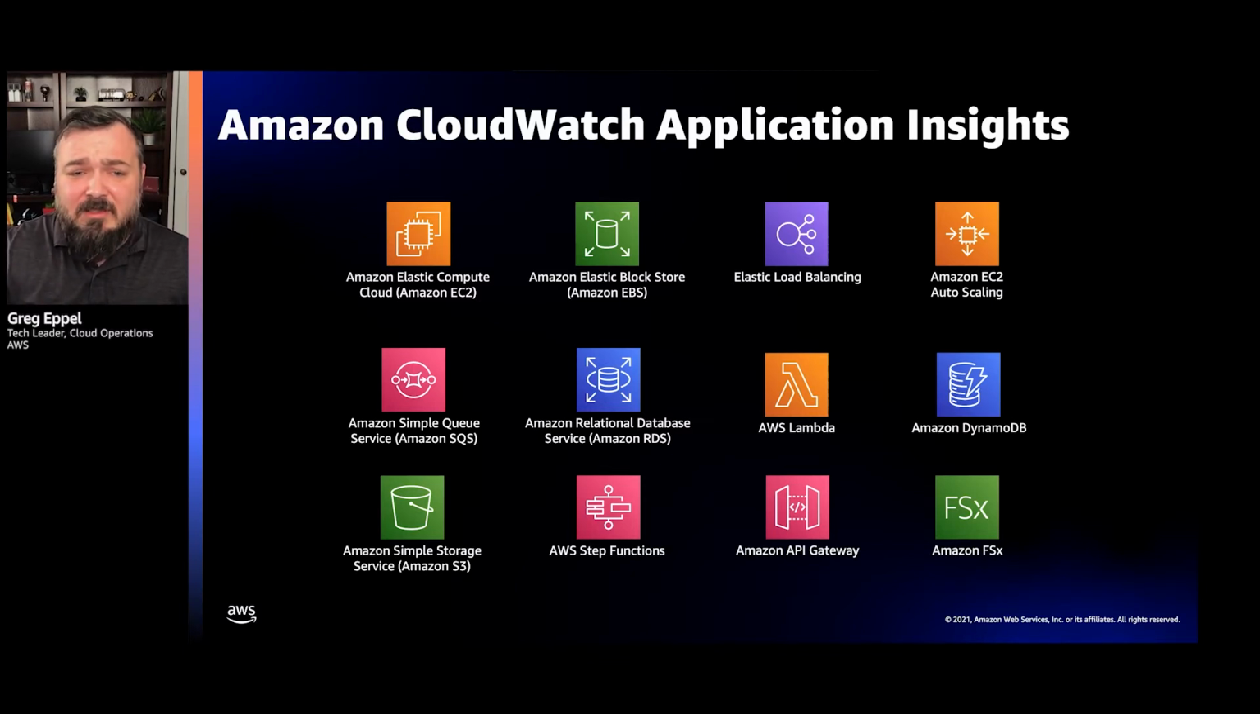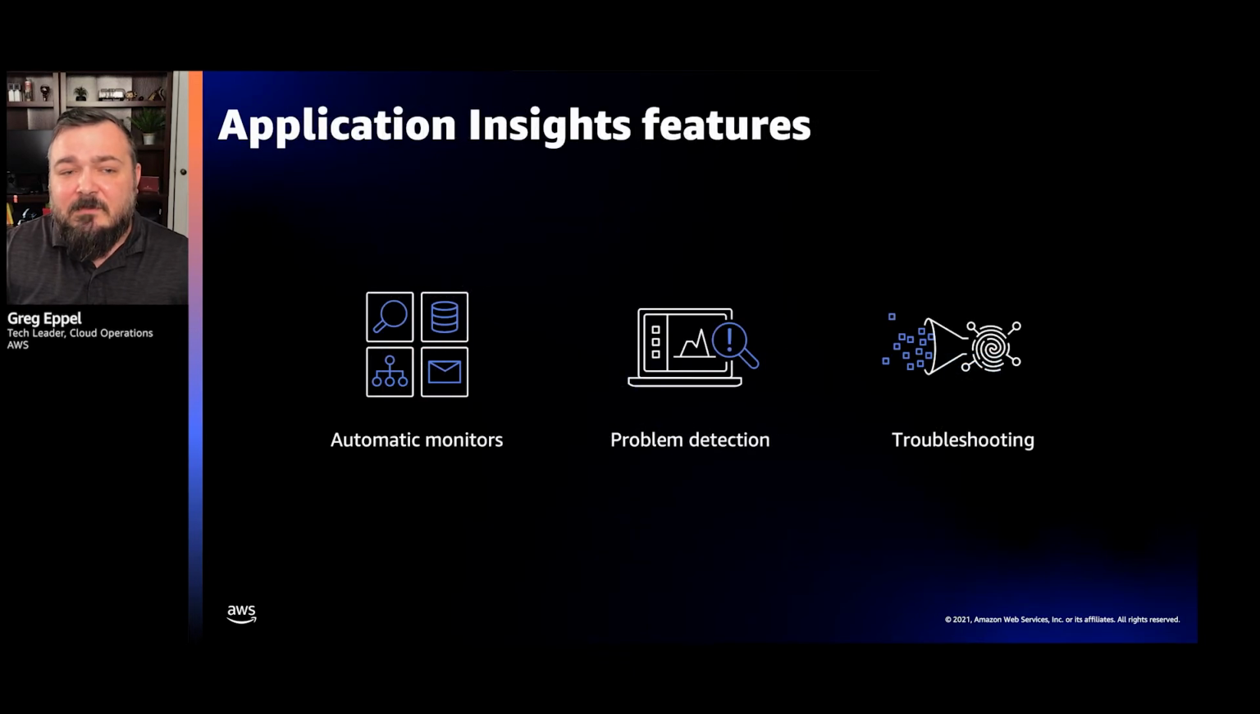So App Insights, again, this is a sampling of the services it understands. But just think of it as a service or a feature of CloudWatch that helps you get started really quickly. Some of the features of App Insights are that it will automatically monitor workloads for you. It will automatically set up the instrumentation and the collection and the transport of those signals. It will do problem detection.